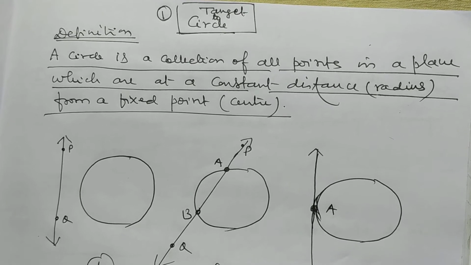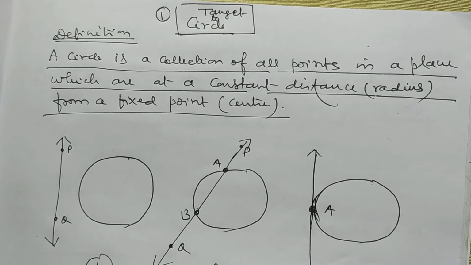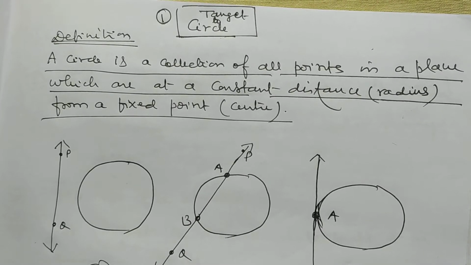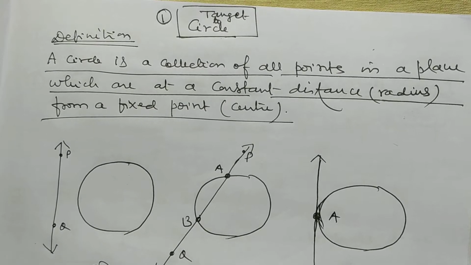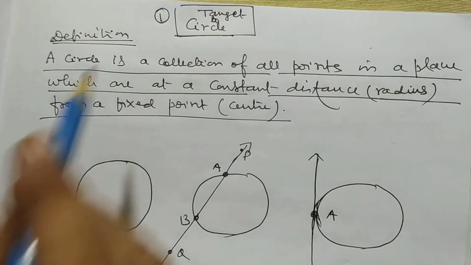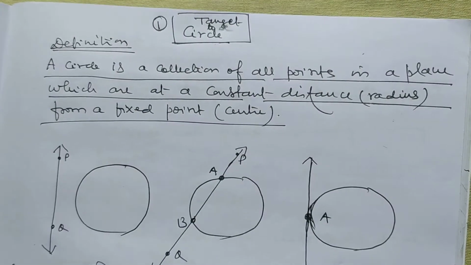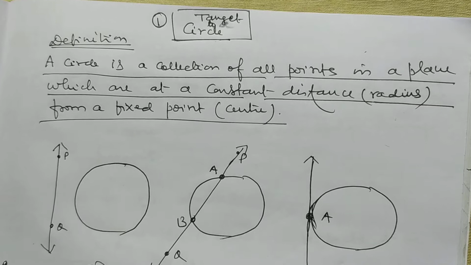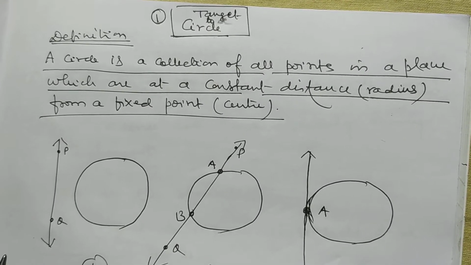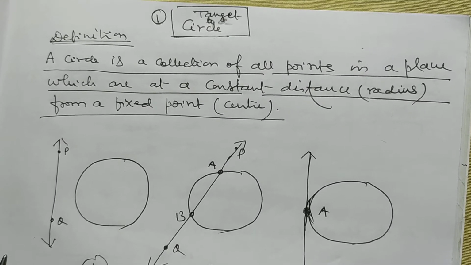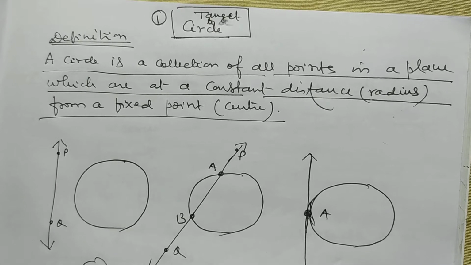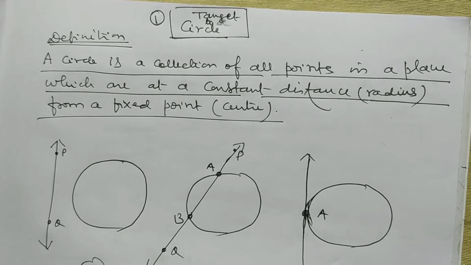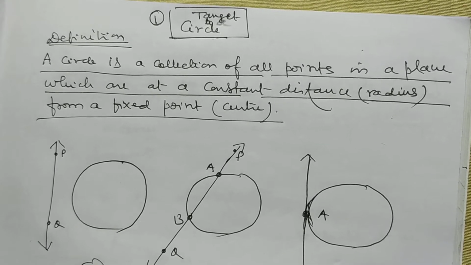My dear students, today I want to discuss the most important and thrilling topics of geometry, that is tangent to a circle. Tangent to a circle is very important in geometry. Triangle and circle both are important, but in class 10 you have to study about tangent to a circle.